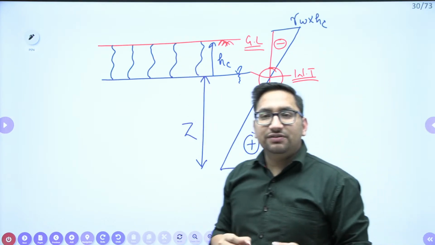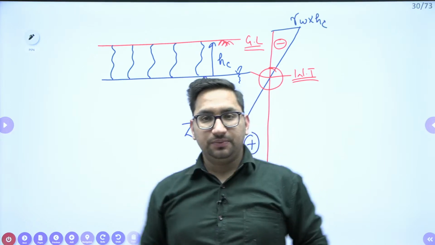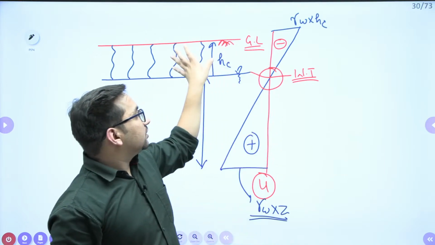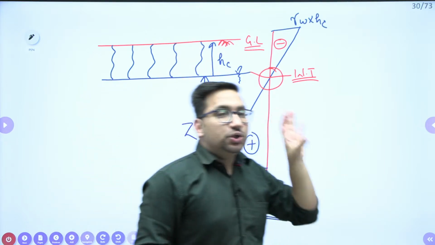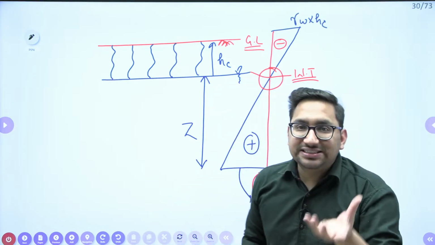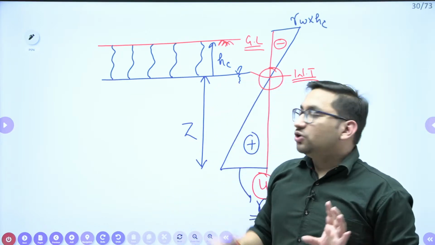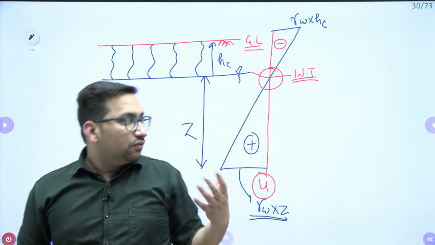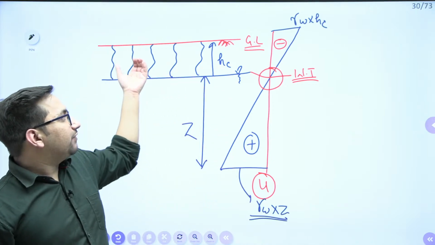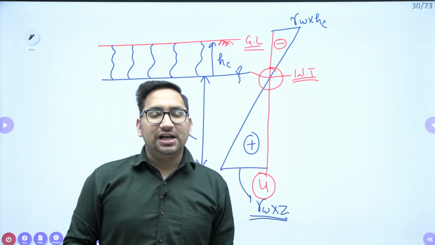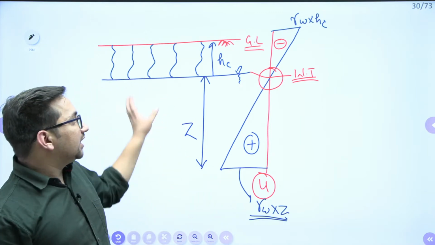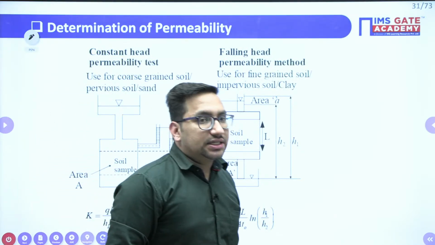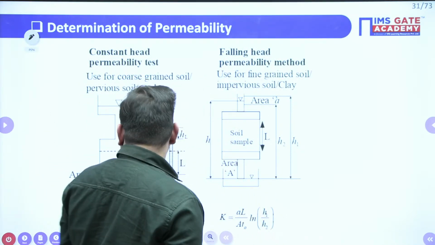We know that effective stress is total stress minus pore water pressure. So pore water pressure is subtracted from total stress, and this is your negative pressure. From here we can analyze that capillarity increases the effective stress of soil. So if it is asked what is the effect of capillarity on the effective stress of soil, your effective stress of soil is going to increase due to the rise in capillary water. Clear?